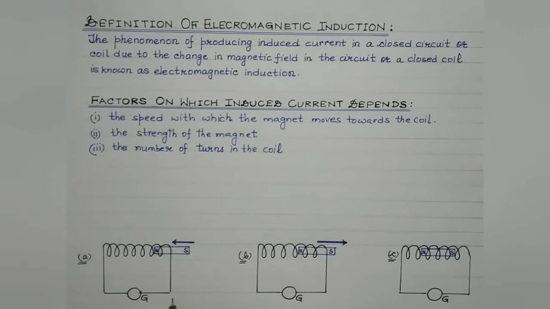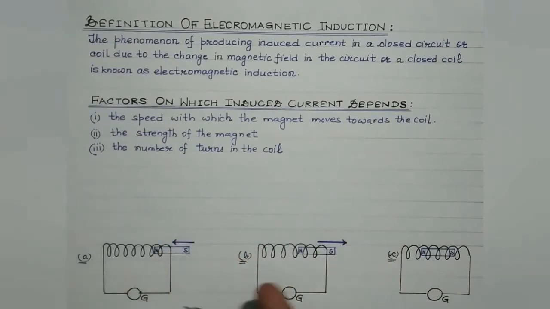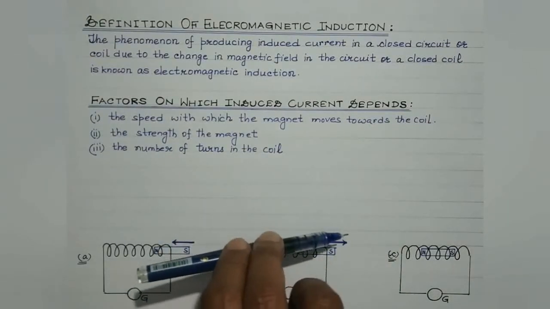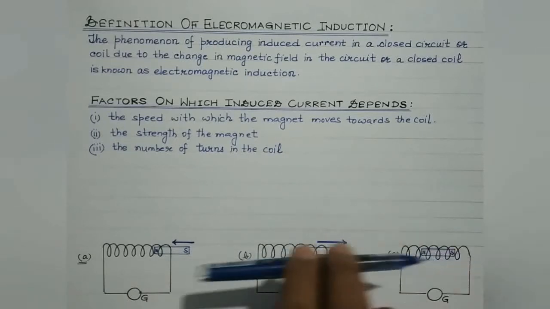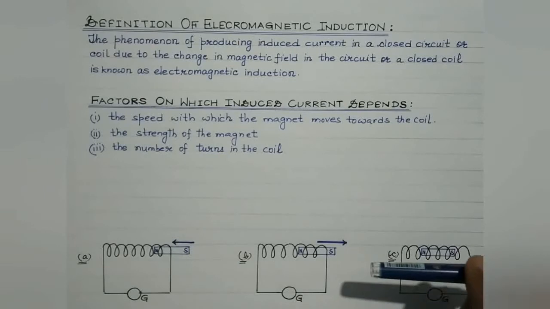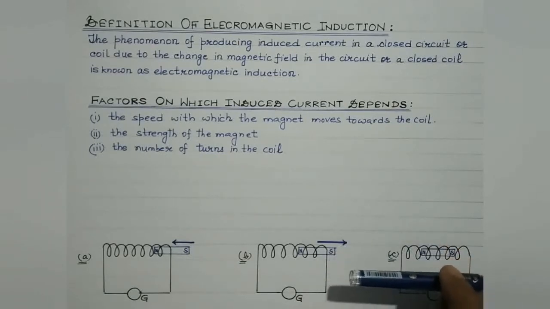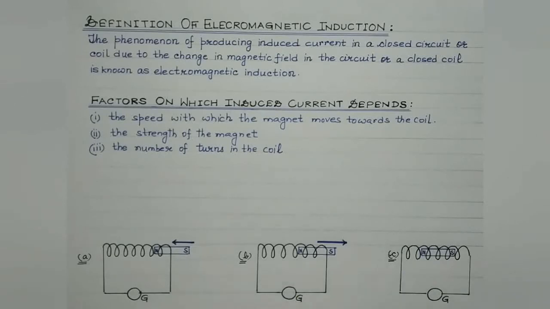Now we will discuss what will happen if a bar magnet is pushed into the coil. Second case is when the bar magnet is withdrawn from inside the coil, means it is taken away from the coil. And third case is the bar magnet is held stationary inside the coil. So we'll discuss all the three cases one by one.